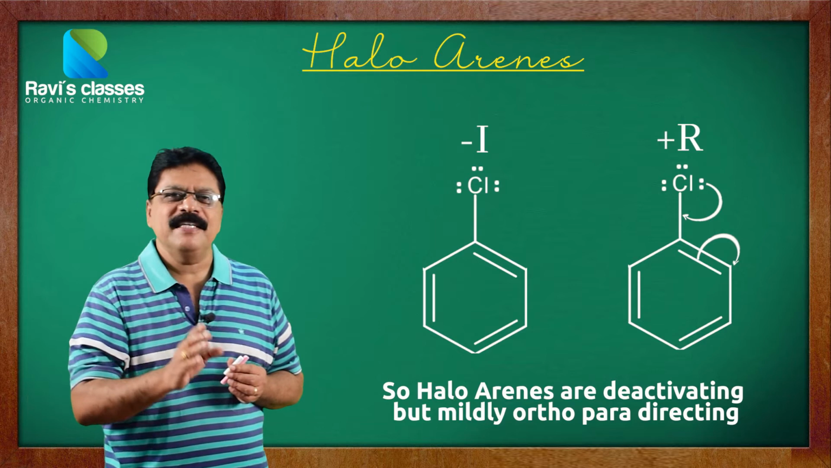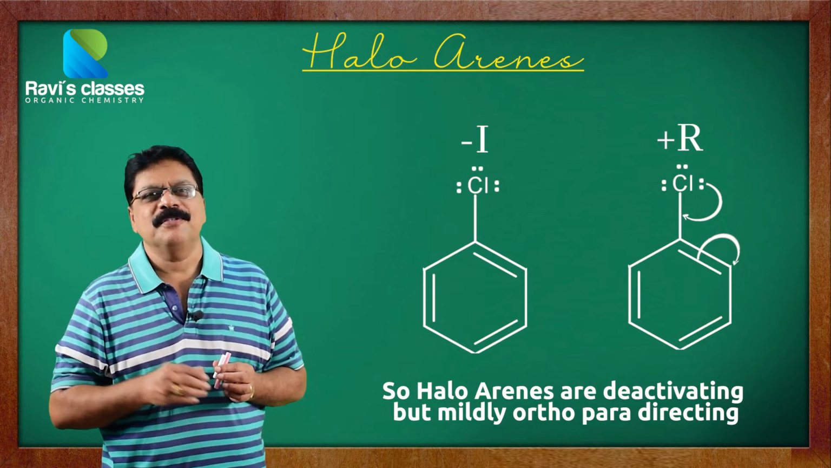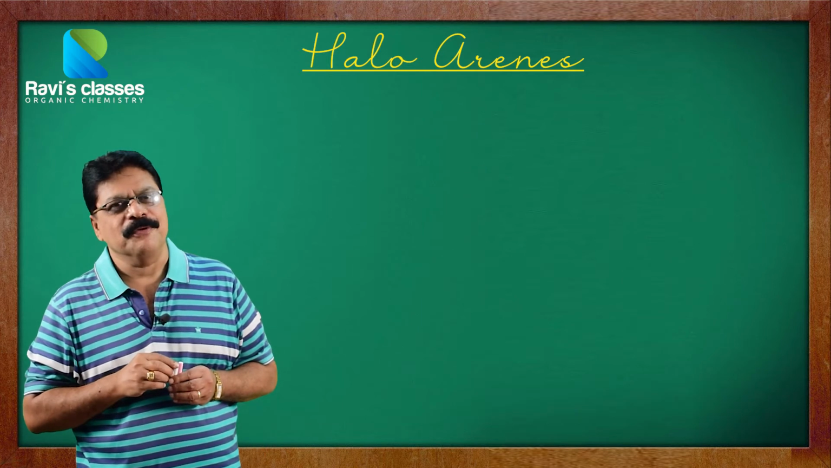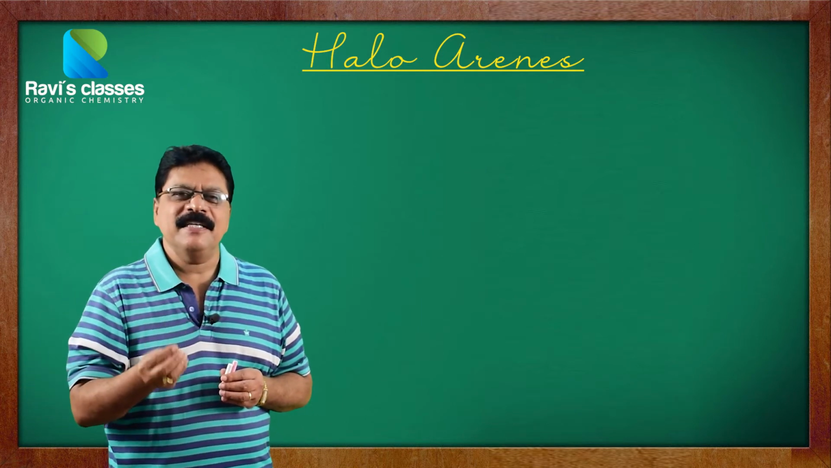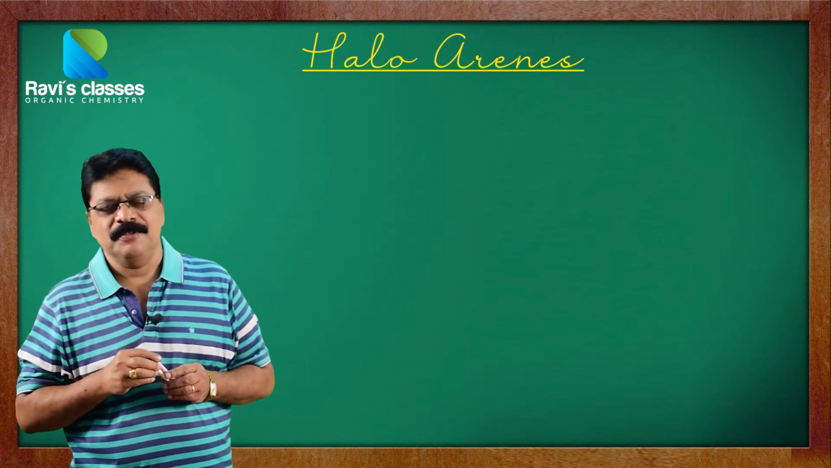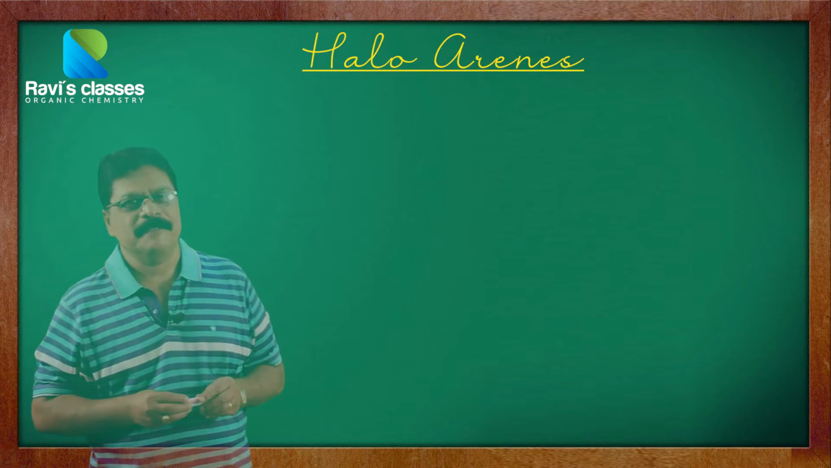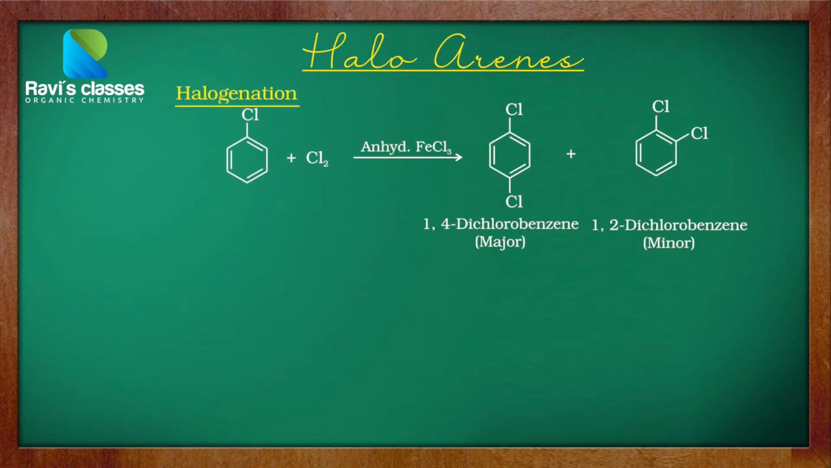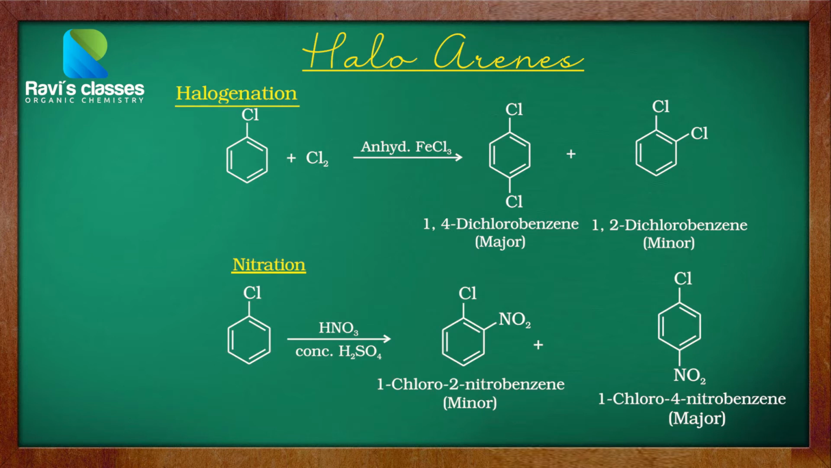So, this is a very interesting feature of halogen compounds in aromatic compounds, because it is deactivating in nature, mildly ortho para directing, and among them the main product will be at the para position. So, this is a very interesting feature that we must always understand. When we carry out an electrophilic substitution reaction on chlorobenzene, for example halogenation, the main product is always the 4-chloro, so it is 1,4-dichlorobenzene. Similarly, when you carry out nitration using concentrated nitric acid and concentrated sulfuric acid, there again the main product will be the 4-nitro.